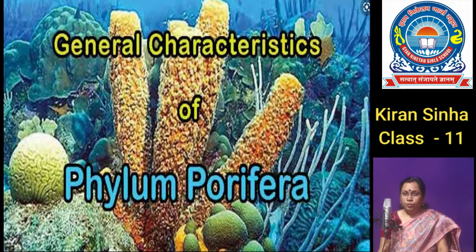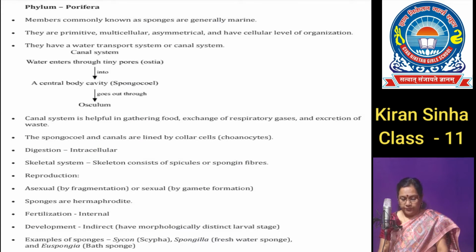They are the most primitive multicellular animals which show cellular level of organization. Animals are often asymmetrical and the body is cylindrical like a flower vase.